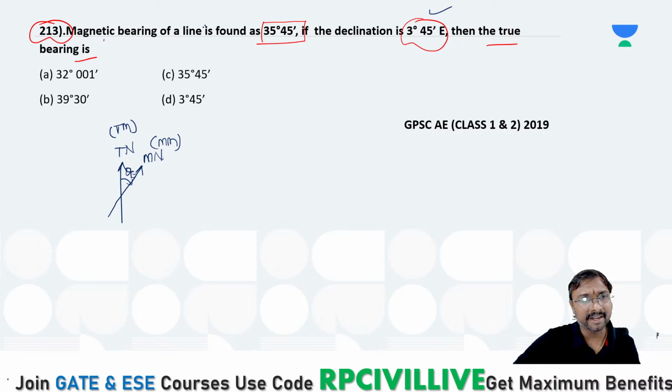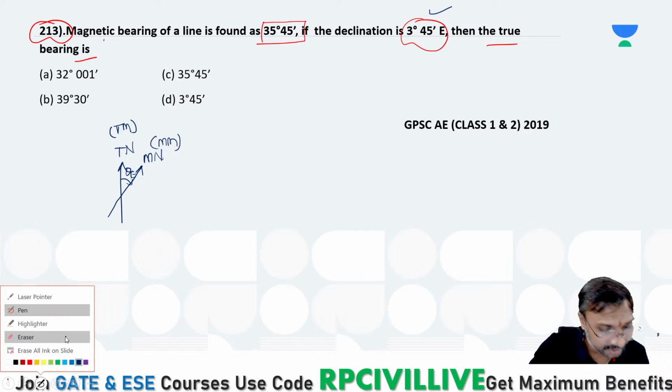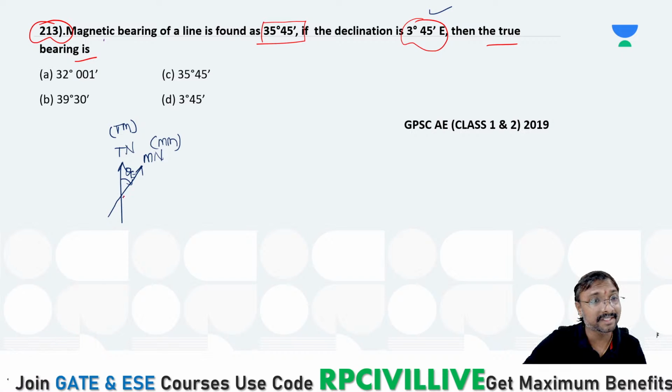And what is that? Magnetic bearing of this line is given, right? Magnetic bearing of this line is given means, yeah, Ganga, good evening. The magnetic bearing of this line is given means it is corresponding to what? Magnetic north only, no? It must be corresponding to this magnetic north only, right? How much it is given? If you just observe, 35 degree 45 minutes it is given, right? This is your AB line. This value, 35 degree 45 minutes, is that alpha.